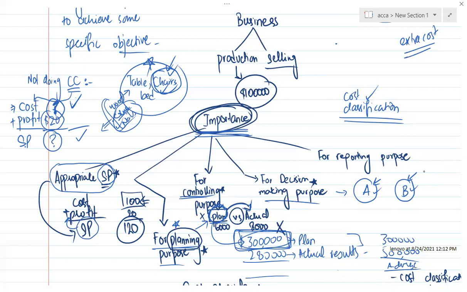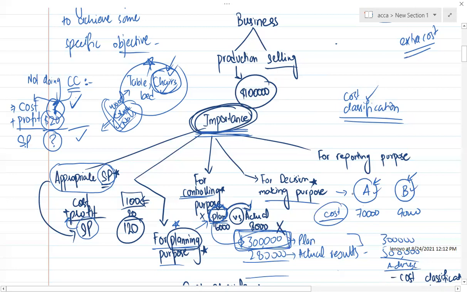So if you are doing cost classification, you are pretty sure how much amount, for example, 70,000 and 90,000, has been incurred as the cost of the month on A and B. If you are manufacturing A, you would be sure that 70,000 is incurred in the month, and if you are making B, you are sure that it is 90,000. But you are only sure if and only if you are doing cost classification.